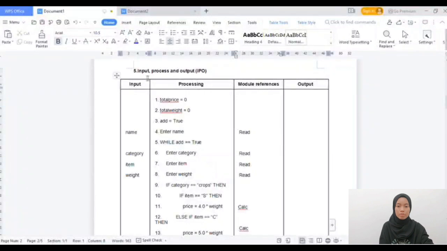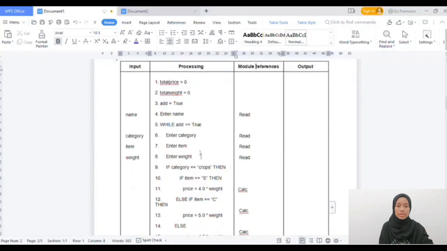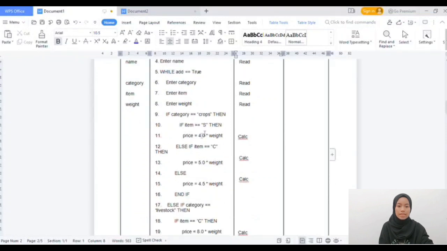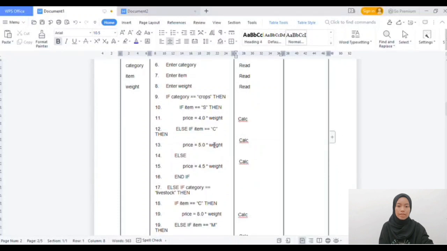Next is input, process, and output, IPO. For this system, there are 4 inputs to be entered by the user, which are name, category, item, and weight. There are 3 decisions in the system. One of them is the category decision, which requires the user to enter the category of the item. The categories in this system are crops, livestock, and fishery. Then the user needs to enter the item for the category that they choose.